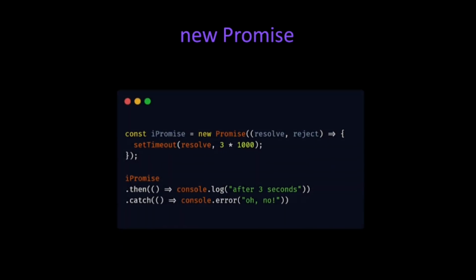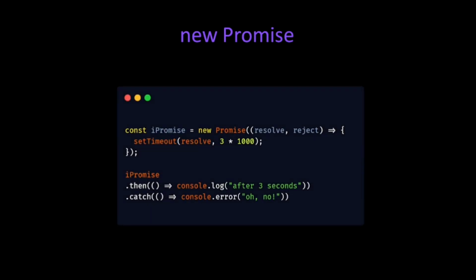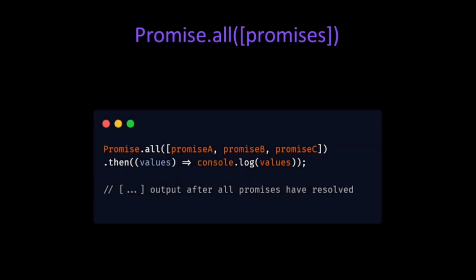We don't usually create promises with constructor from scratch, as nowadays asynchronous functions already return promises. We needed only to wrap older APIs, for example, set timeout function. And here you have an example how we create a new promise from scratch. To handle many promises at once, we can use promise all method. All promises are inside the array and the output is returned after all of them are resolved.